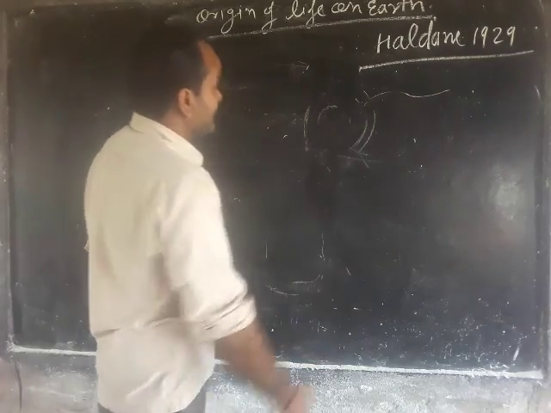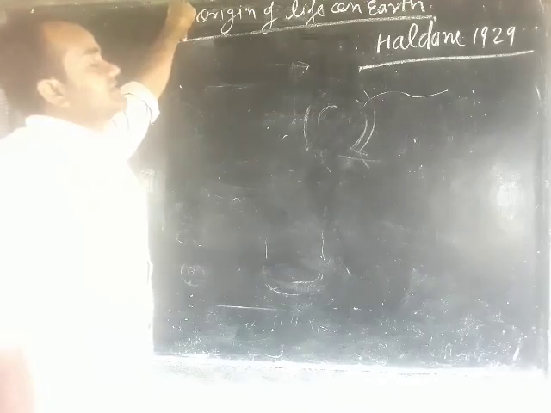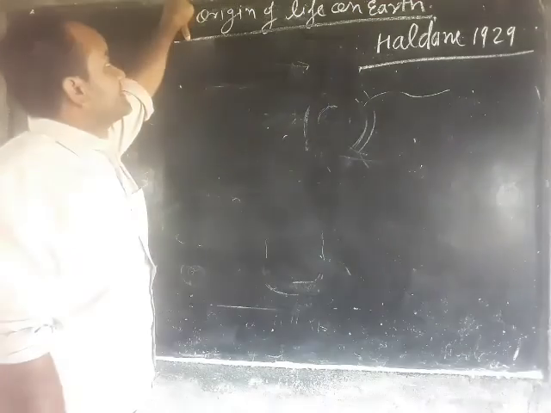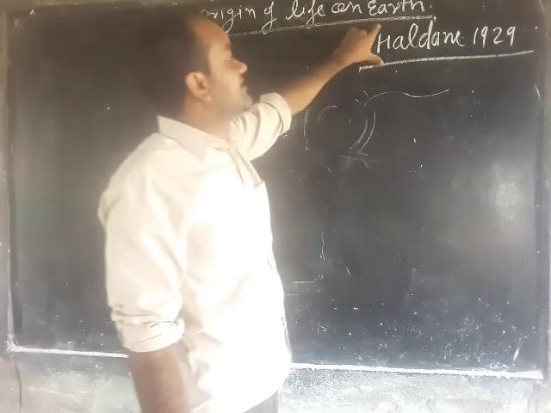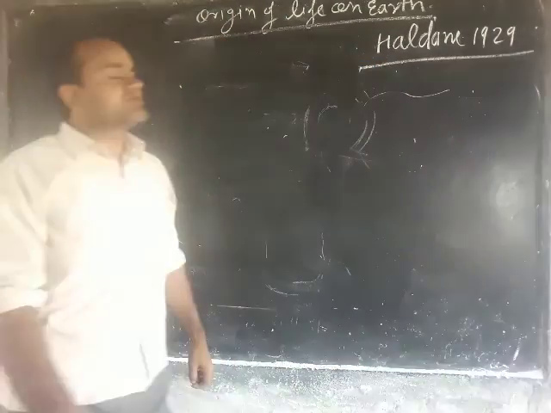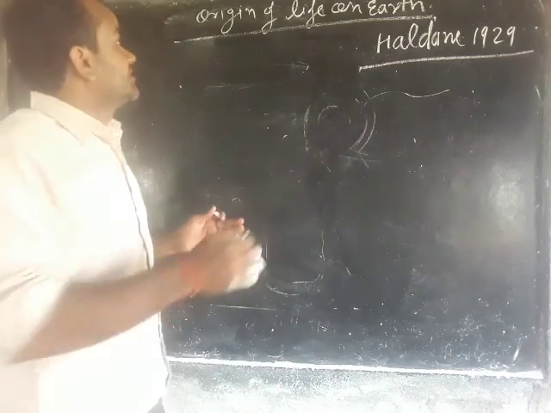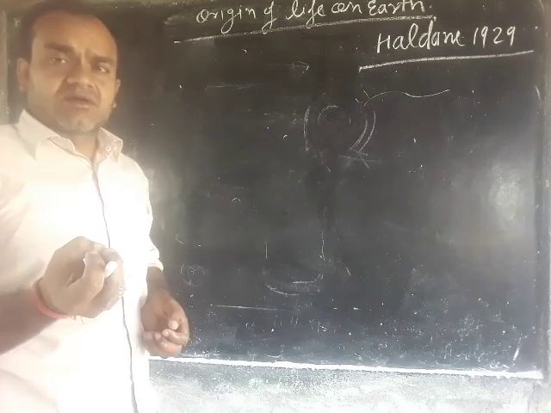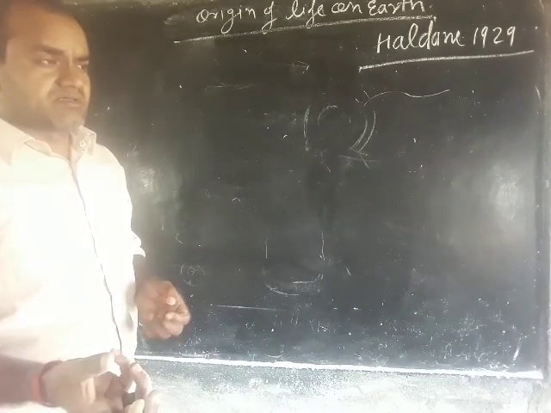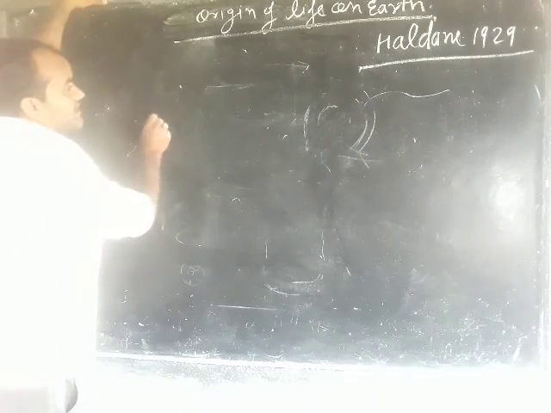But what is the application of the experiment of Stanley Miller, that is, the origin of species? Haldane was a scientist who, in 1929, suggested how the first species originated on the earth. Listen carefully.